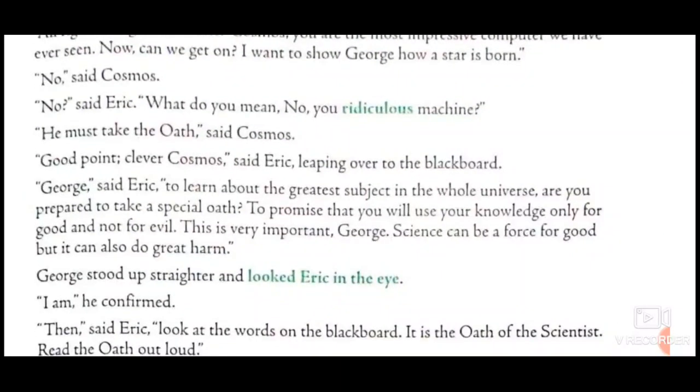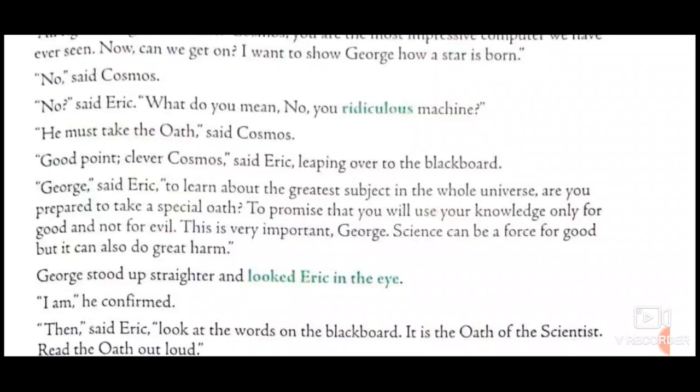George said, Eric, to learn about the greatest subject in the whole universe, are you prepared to take a special oath? Now he turned towards George and he asked him that if you want to learn about the greatest subject in the whole universe, then first of all you need to take a special oath. To promise that you will use your knowledge only for good and not for evil. And this is very important, George. Science can be a force for good, but it can also do great harm.